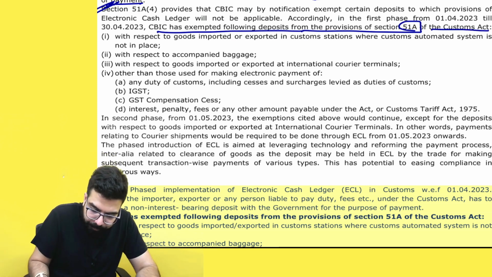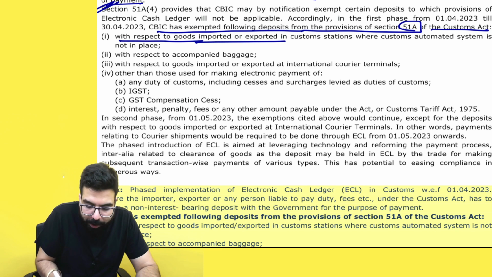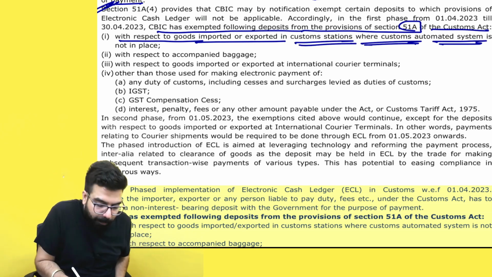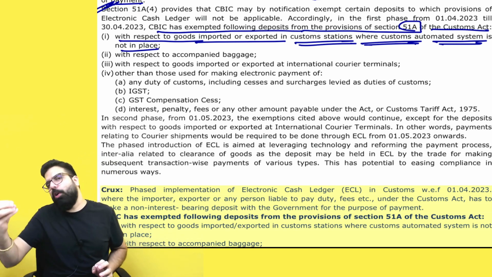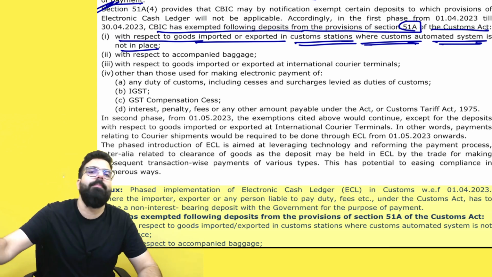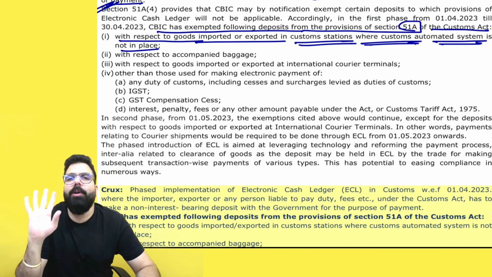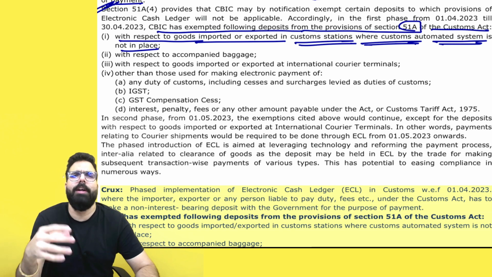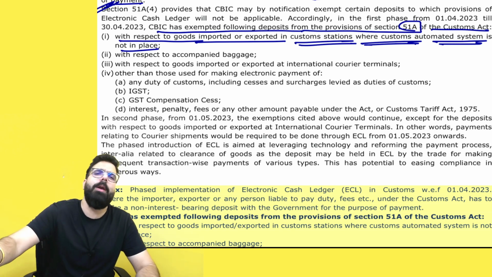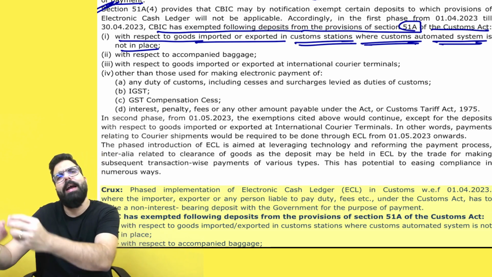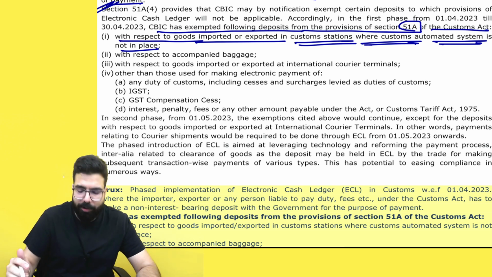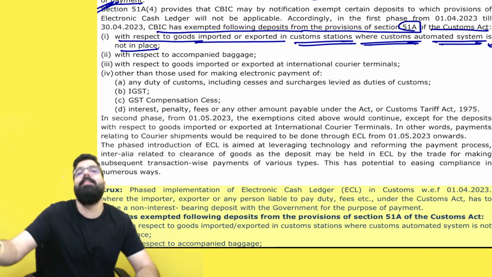Number 1: with respect to import or export at a customs station where the customs automated system is not in place. For example, you import from or export from a port where the customs automated system doesn't work. Everything works manually, and there is no online system. Then how will you use the e-cash ledger? In that scenario, even if you make a manual payment, you can generate a challan, go to the bank and make manual payment of the customs duty. That is okay. You don't have to use the e-cash ledger at ports where the customs automated system is not there.